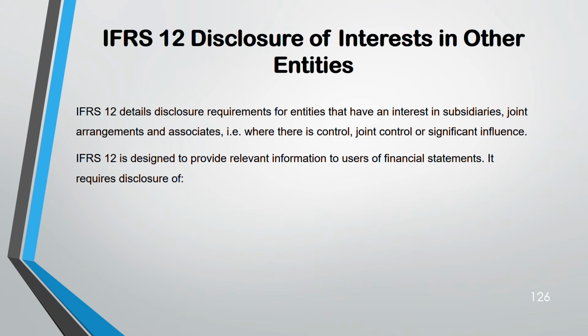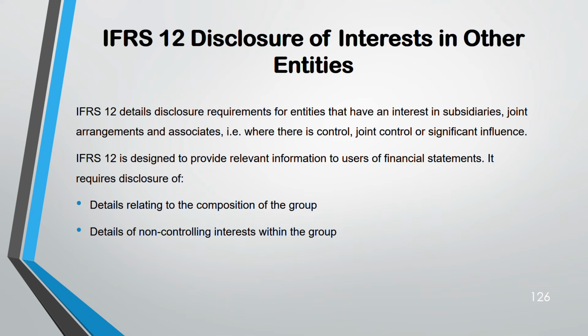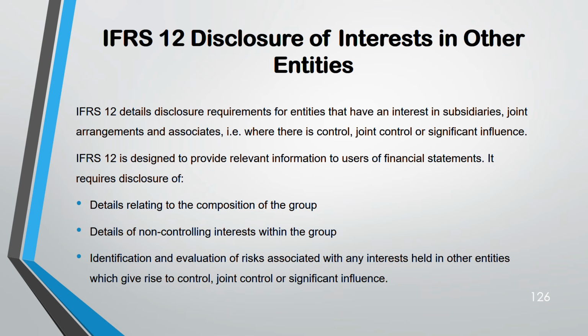So here it's a very small standard. It requires disclosure of how the group is made: who is the parent, who is the subsidiary, how many subsidiaries they have, how many associates they have. All the details will be there in the standard. Second, the NCIs of the group, the details of them. Third, the risks. What are the risks of each entity?